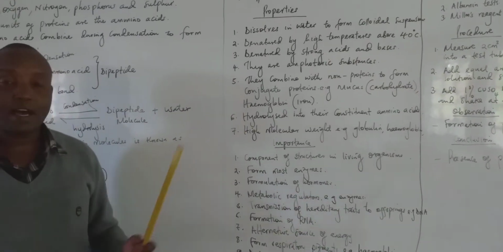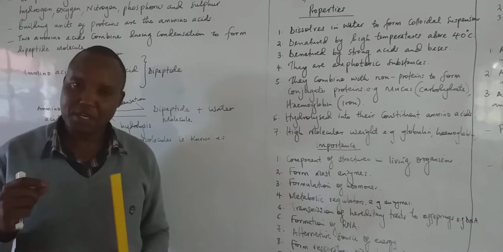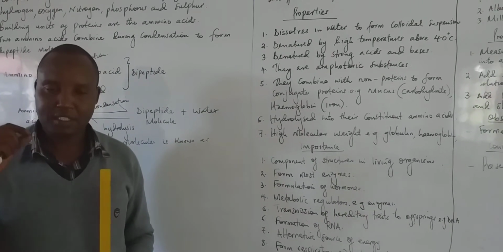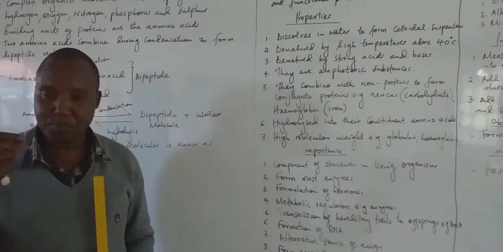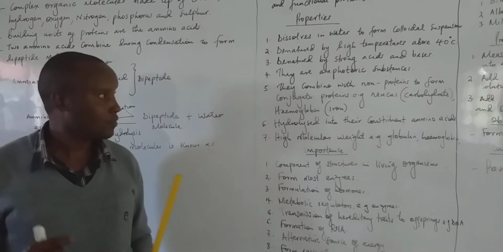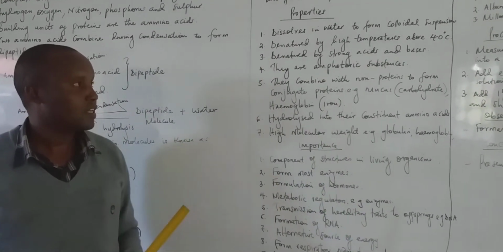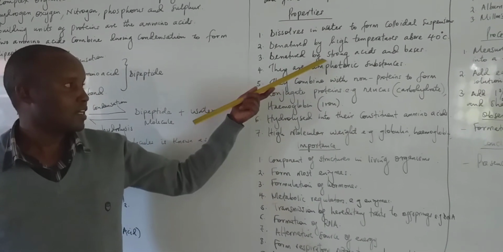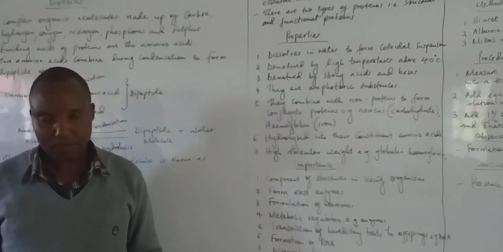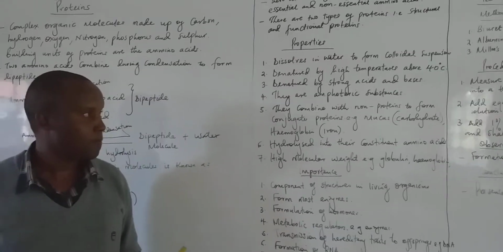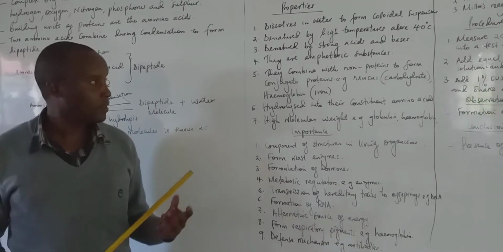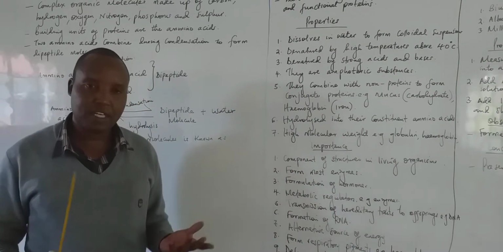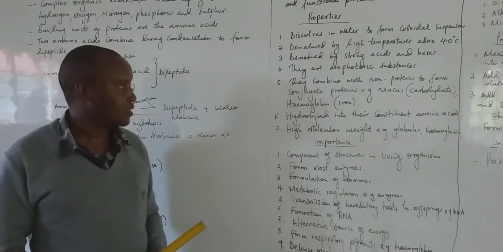Proteins are denatured by high temperatures above 40 degrees centigrade. They denature the structure of proteins and even their properties. So therefore it is altered when temperatures increase above 40 degrees centigrade. Also, their nature can be altered by strong acids and bases. When strong bases and acids are subjected to protein molecules, their structure and their nature becomes altered.